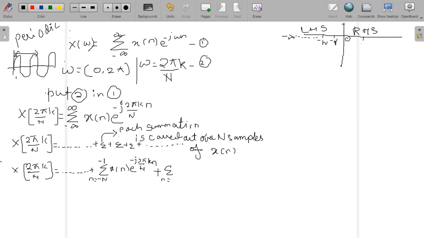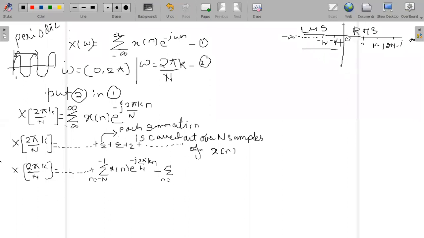This is 0, this is plus 1, this is some finite number which is n minus 1, and here it is 2n minus 1. It will go on till plus infinity. So what I have done is I have just taken this part.